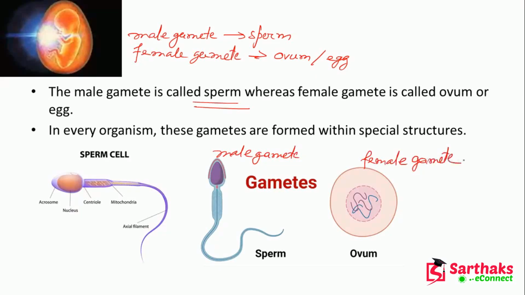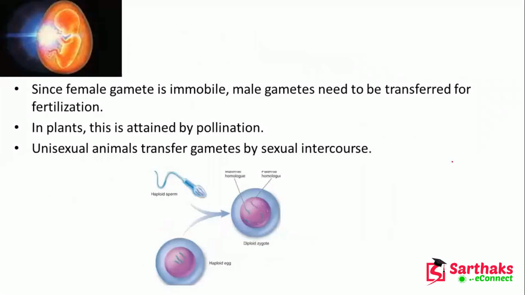Now, the female gamete is immobile, the female gamete is not mobile, right?